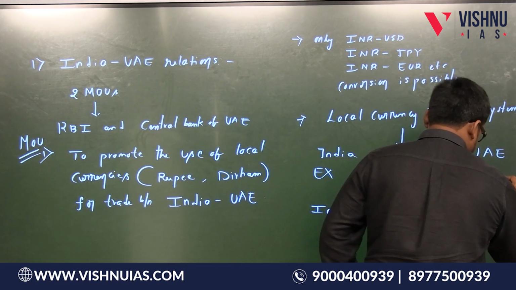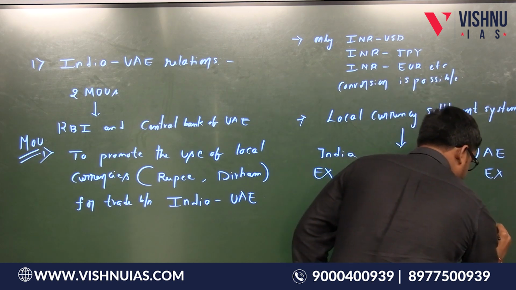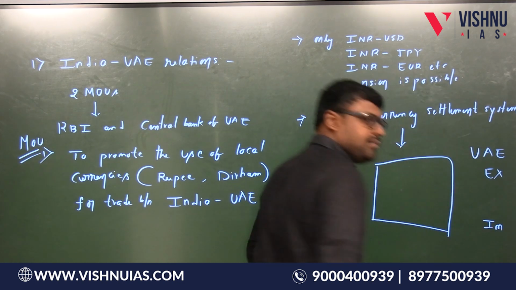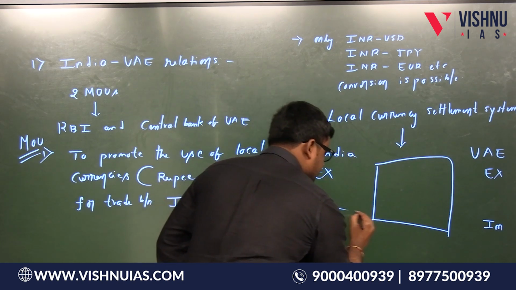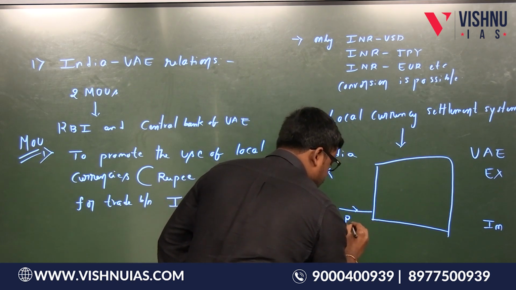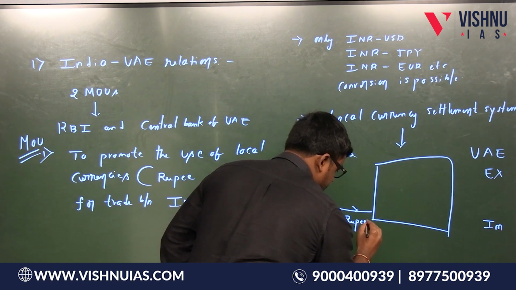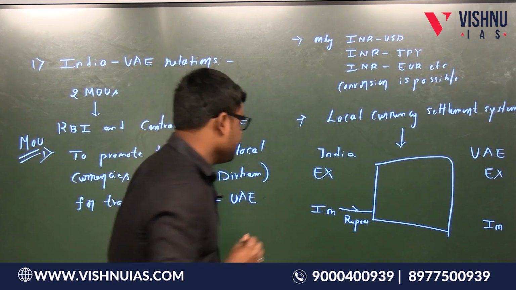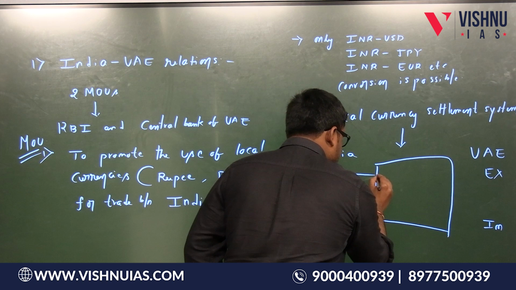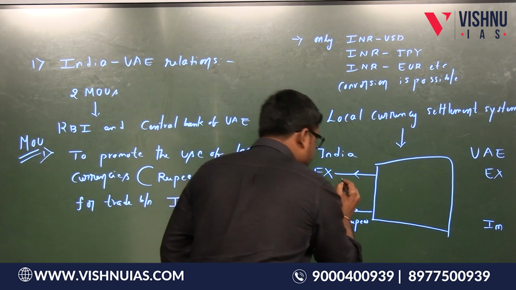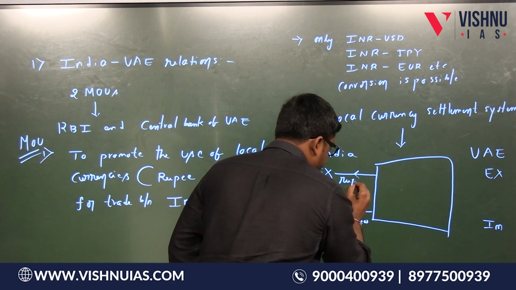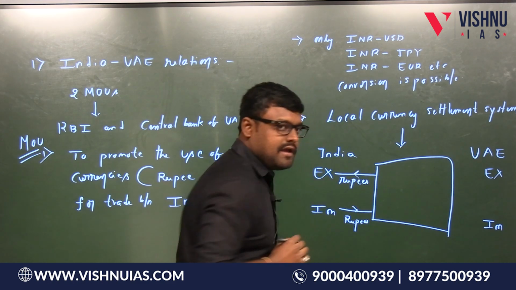Similarly, there are exporters in UAE and there are importers in UAE. So, when importers imported something from the UAE, they can pay in what? Rupees. Is this point clear, students? Yes. Similarly, when exporters in India exported something to the UAE, they will get rupees. Is this point clear? Yes.